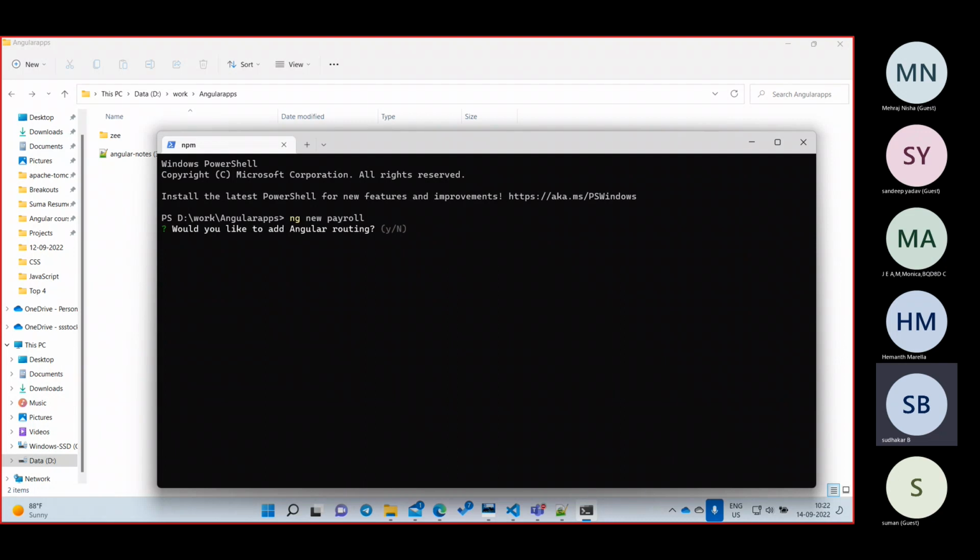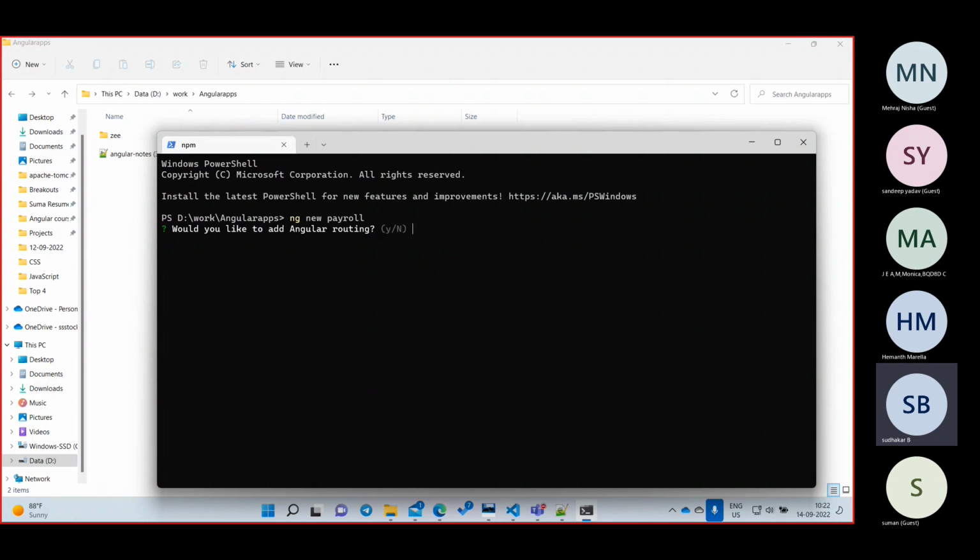In the interview they will ask what is the command to create a new project. What is the command? ng new project name. Today you will tell it, but after 2 days I will ask it and you will say some different command. So that is the reason, please remember the ng new command. You can give any name.